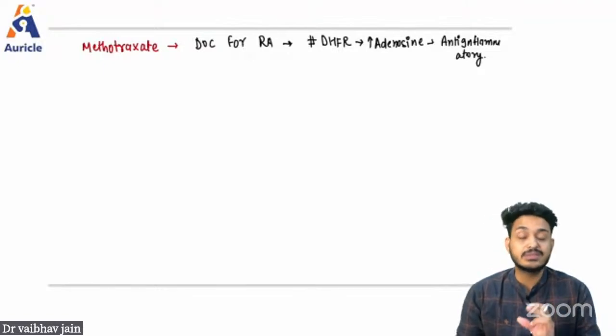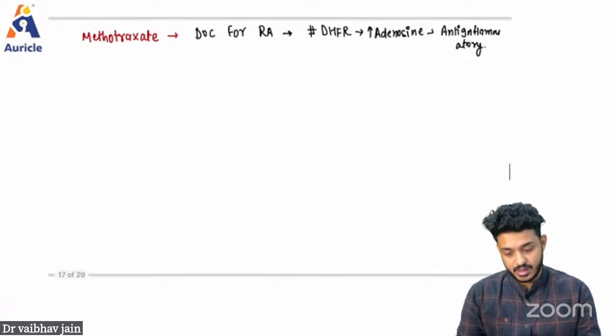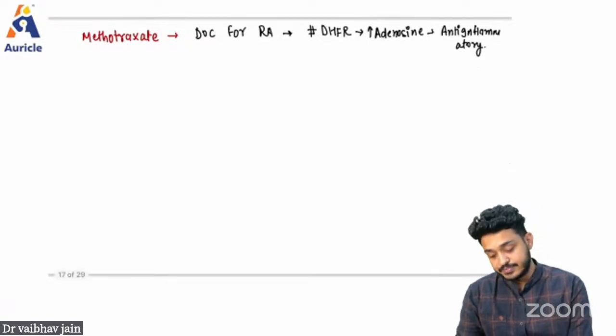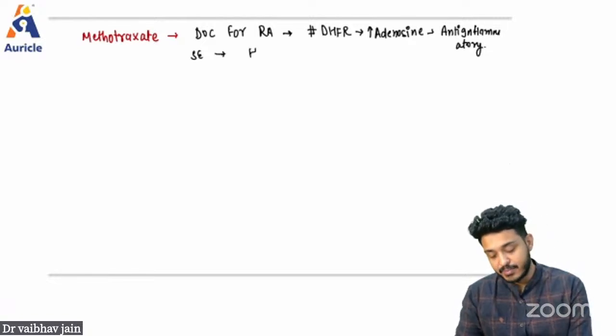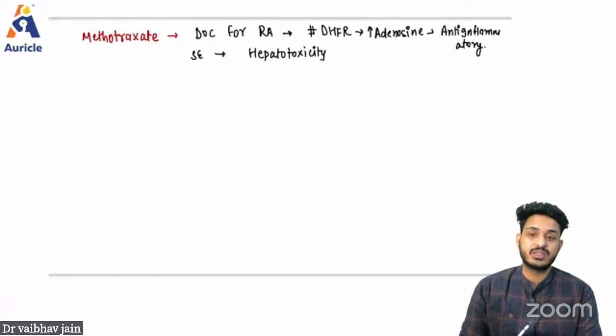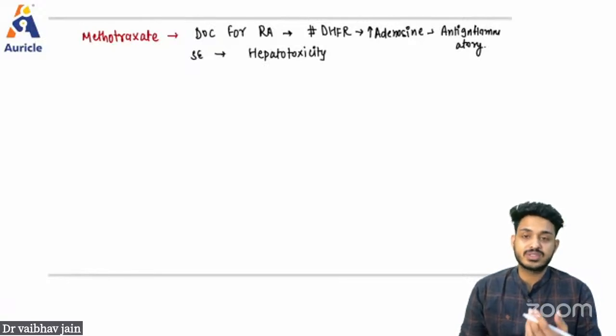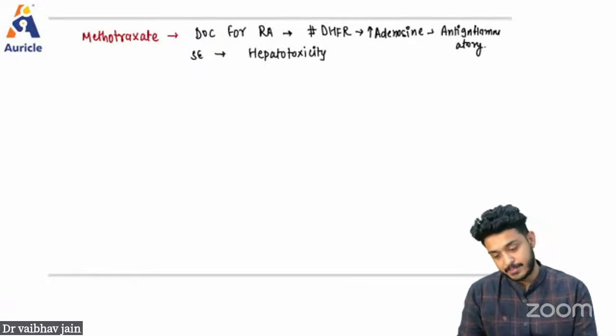In fact, methotrexate is an anti-cancer drug as well. So we are using it in a smaller dose, and this anti-inflammatory property you will be getting after 2 to 4 weeks, right? So these are the things you have to remember. Apart from that, there are certain side effects of methotrexate. It can be hepatotoxic. Hepatotoxicity is something you have to check within 3 to 6 months. You can check with a liver function test.